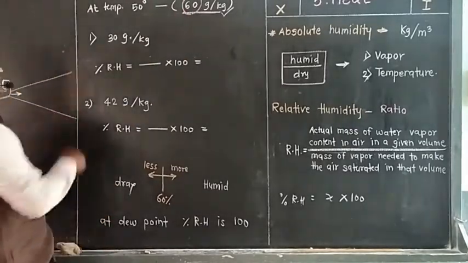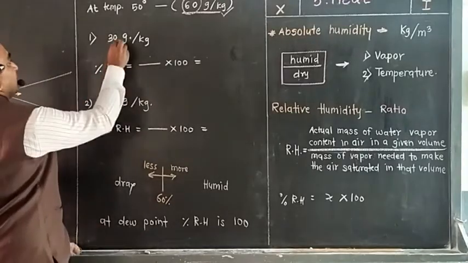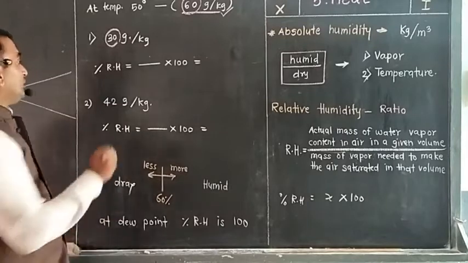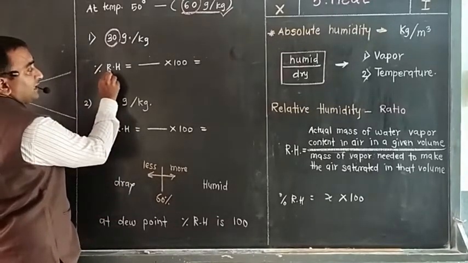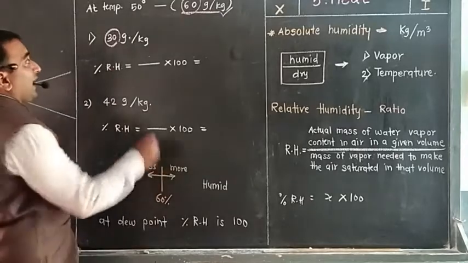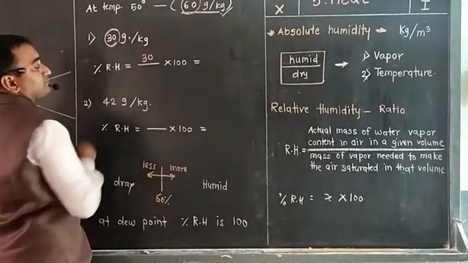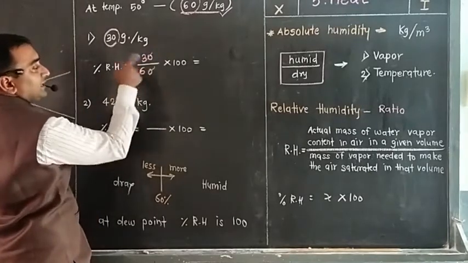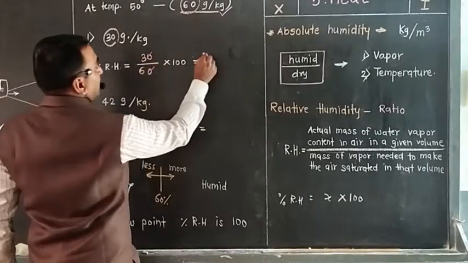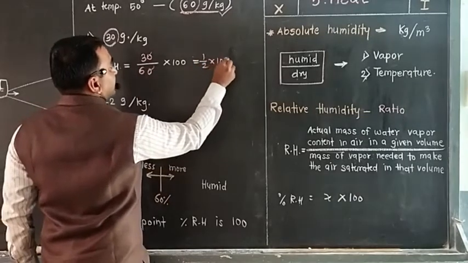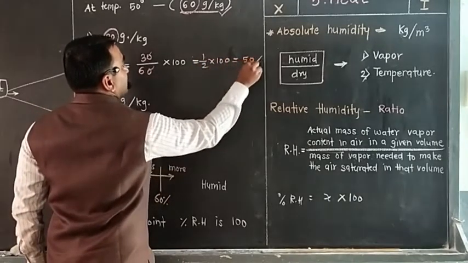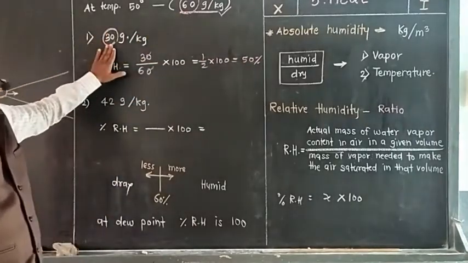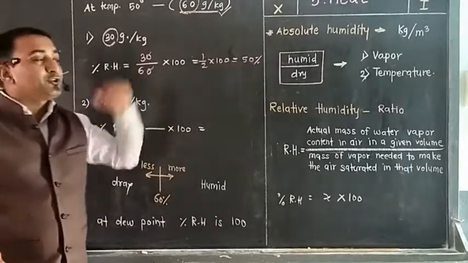Now the first condition, the available mass is only 30 gram per kg. So percentage of relative humidity is equal to the actual mass, 30 gram, over the needed 60 gram, so we are getting one half times 100, that is equal to 50% humidity. Need is 60, availability is 30. So 50% is the relative humidity.